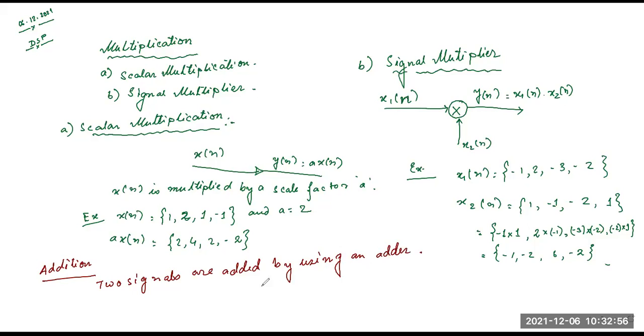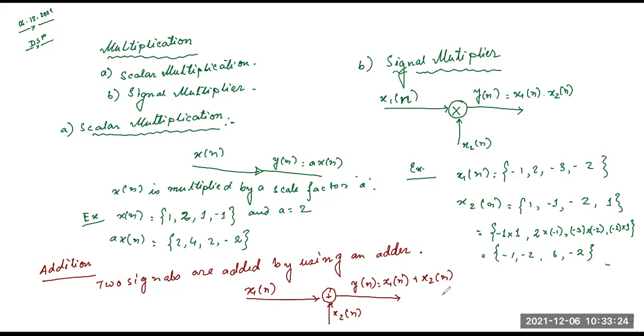So x1 of n is a signal, this is the adder, and x2 of n is another signal. This is the output, y of n, which is x1 of n plus x2 of n.